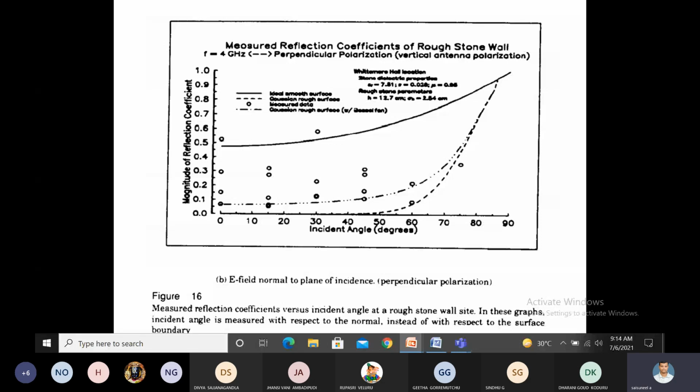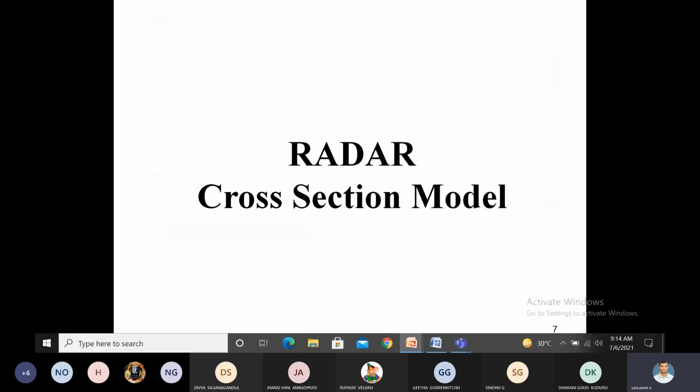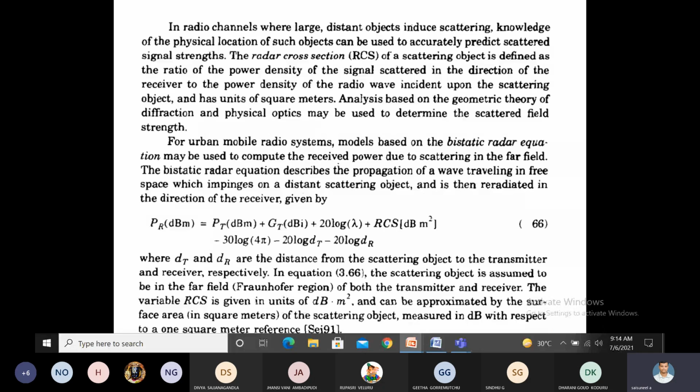Now we are going for the radar cross-section model for calculating scattering loss. Why are we taking the radar cross-section model? In the previous section, we only considered the rough surface, but did not check what the surroundings of the rough surface are.